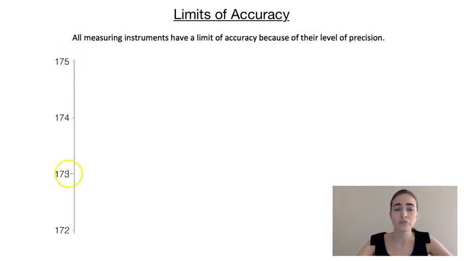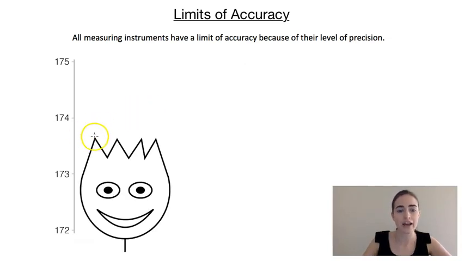Here I've got drawn part of a measuring tape or a ruler, and what we have marked are the centimeters: 172, 173, 174, and 175 centimeters, and there's no markings between there. Because I'm a pretty terrible drawer, we're going to have a look at this little cartoon guy. To measure him, we look at the top of his hair. If we draw a line straight across there, we can see that his height lines up here on our ruler. Because our ruler only has centimeters, we're going to measure him to the nearest centimeter.